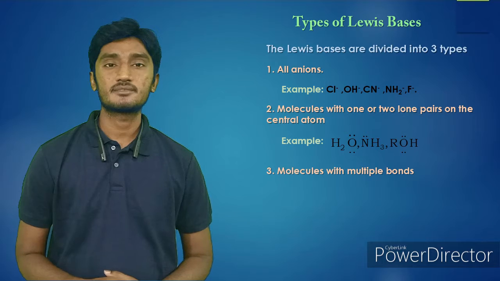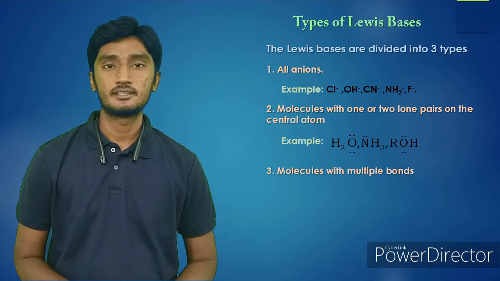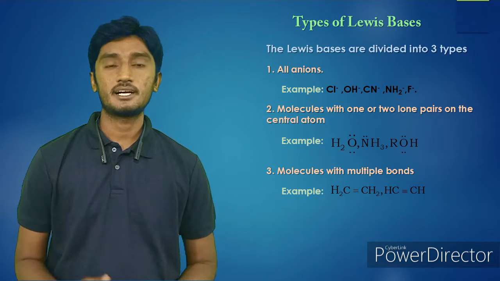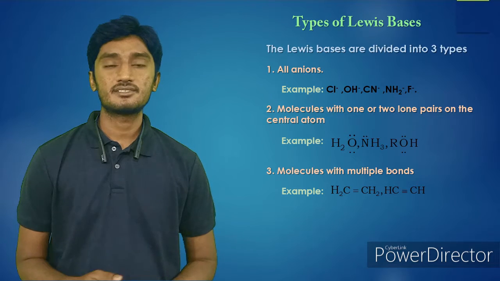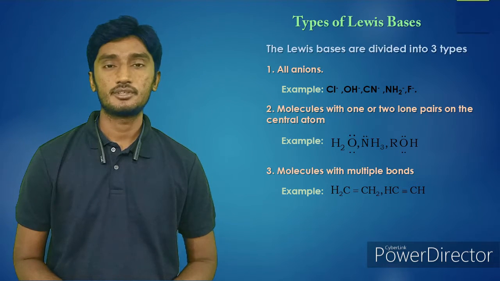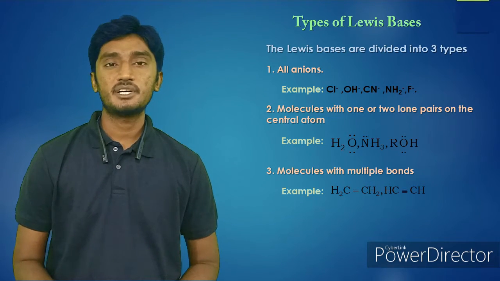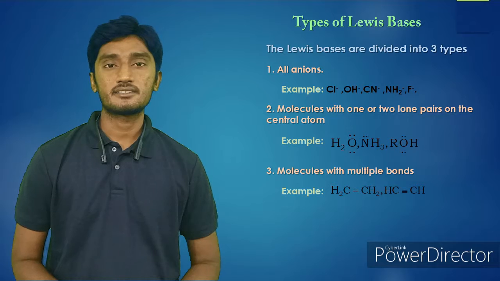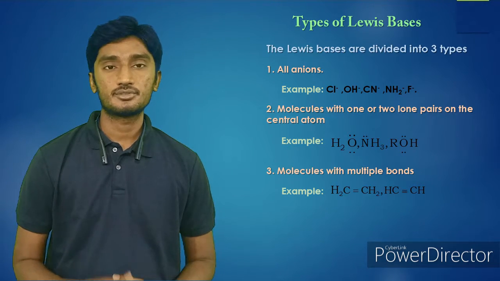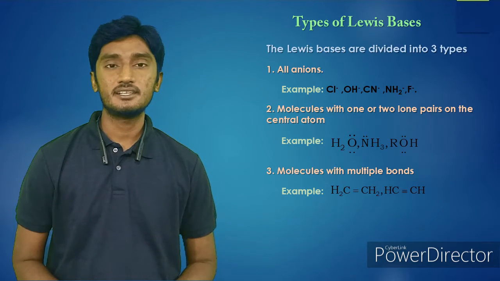And next, the third one is molecules with multiple bonds, like C2H4 or C2H2. Here in C2H4 you have one double bond. In that double bond, one is a sigma bond and one is a pi bond. So this molecule can donate those pi electrons to another substance. That's why this also acts as a Lewis base.